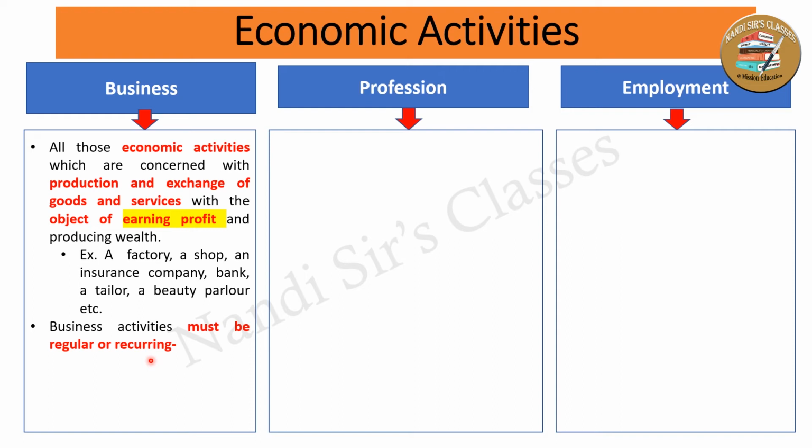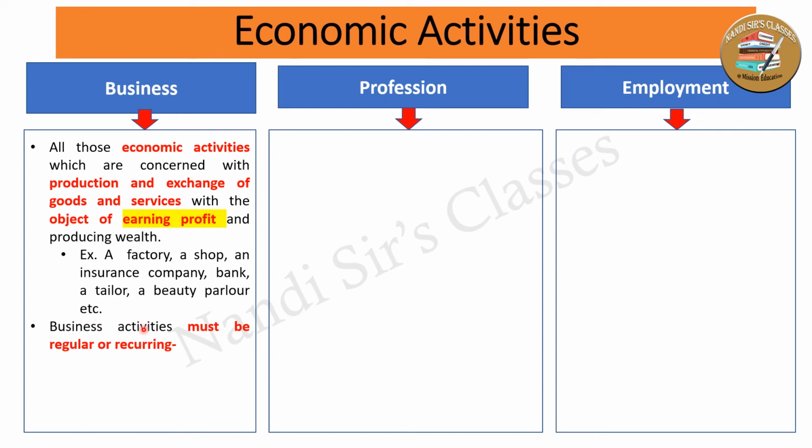But we cannot say that this is my business. One of the most important characteristics of business activities is that they must be regular or recurring. That means an isolated, single transaction, even if there is profit, there is buying and selling, cannot be called a business. So business activities must be regular.